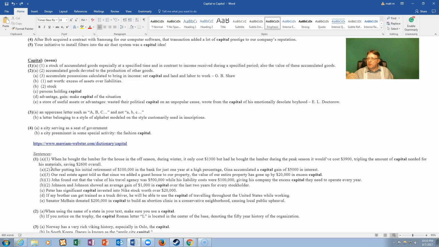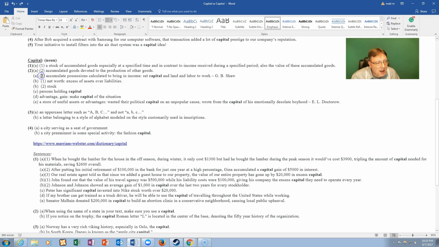So that means when you put something in the bank in the United States, they do you a favor because you are letting them hold your money, or you are putting your money in their bank. They pay you a percentage every month according to what you have in your savings account. So because Gina put in $100,000, after 1 year receiving money every month, she was able to make $5,000 just for leaving her money in the bank. That is good.